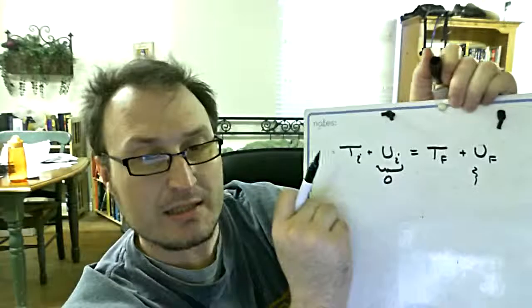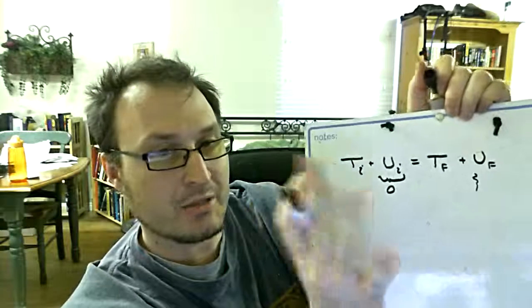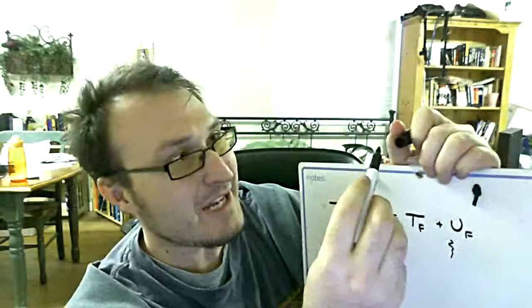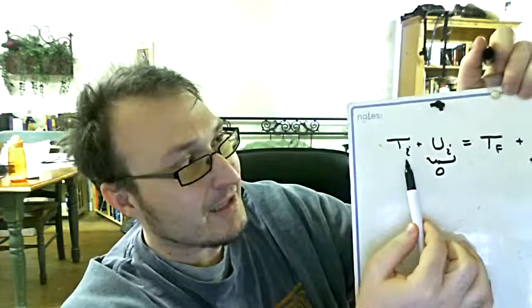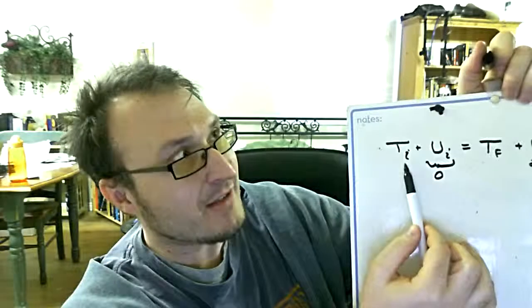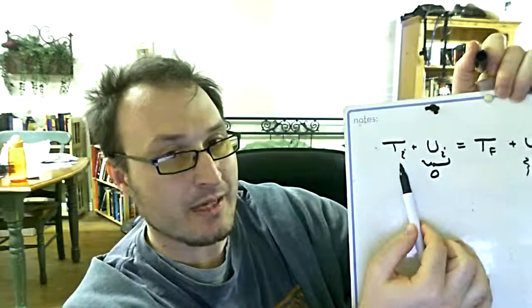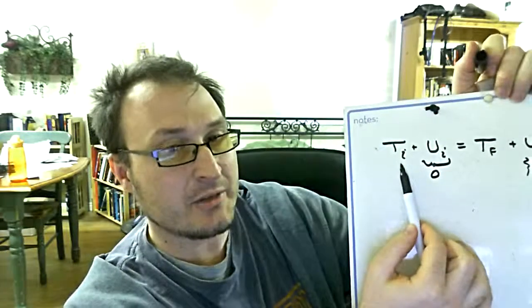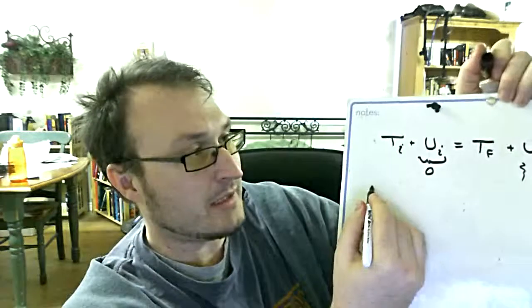So that brings me to this. Is this positive or negative? And I'm sorry, I talked for almost 10 minutes here to get to this point, but it's very simple. This is just the kinetic energy that we're talking about. Can kinetic energy be negative?